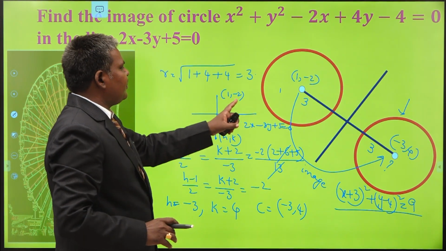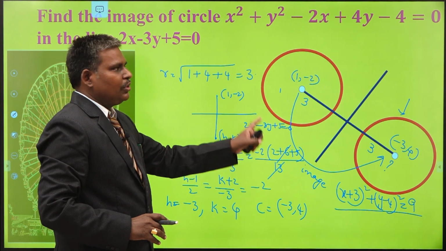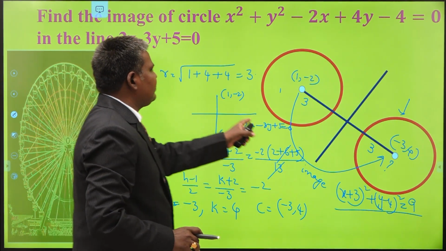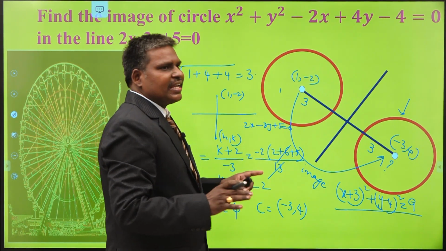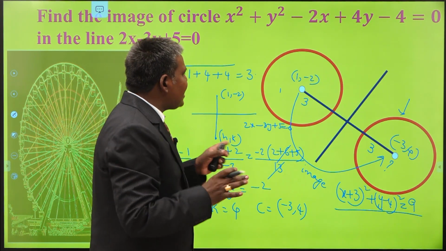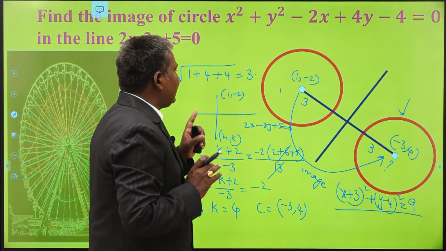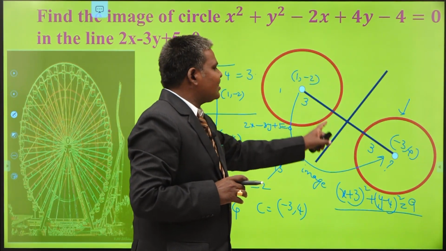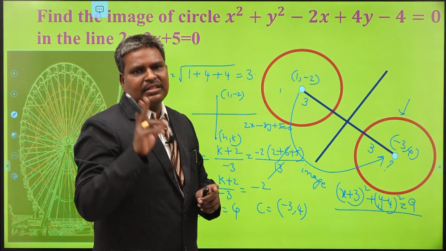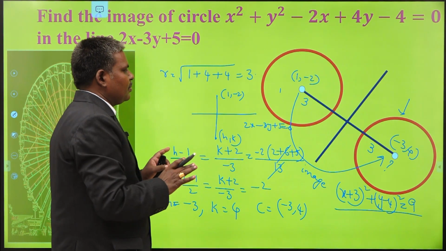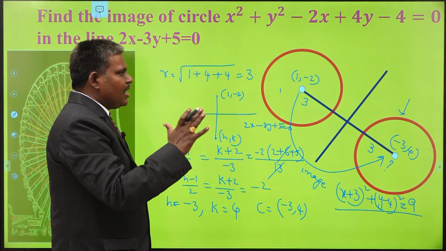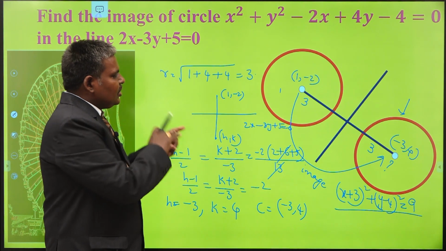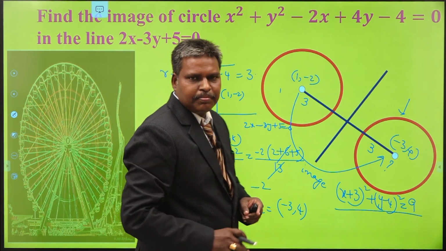So one circle is given to you, one line is given to you, you can find the image of the circle with respect to the line by taking the radius of the required circle the same as the given circle and the center of the circle is the image of the given circle center with respect to your line. These are the two things involved in this problem. Once you get that idea and once you know the image formula, you can easily crack this problem.